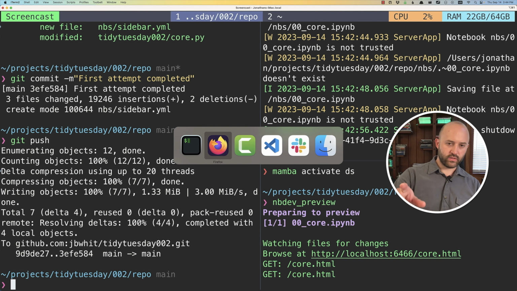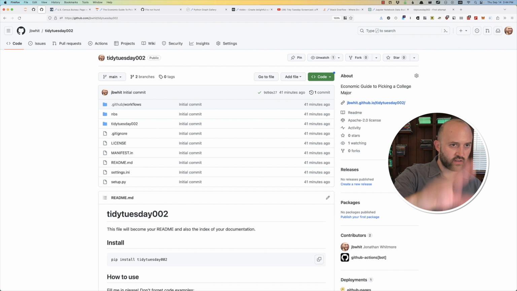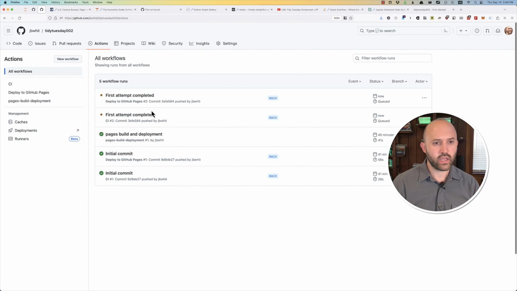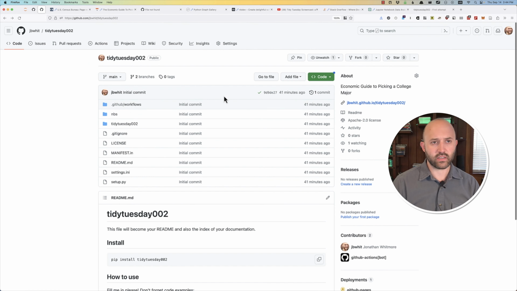So now it's going out to GitHub. It'll have to do a few things. It'll kick off some GitHub actions here, which will be running and take some time. At least one of these will fail because it won't be able to install the library I'm creating, which is this Tidy Tuesday 02 thing. So in theory, you can pip install this. I didn't actually follow this. So at this stage, this is just using this for the website piece. But in theory, that's how that would work.